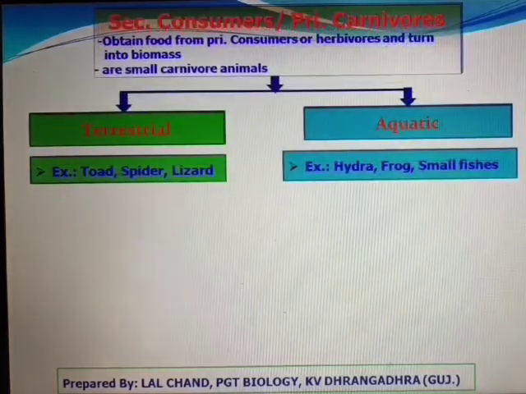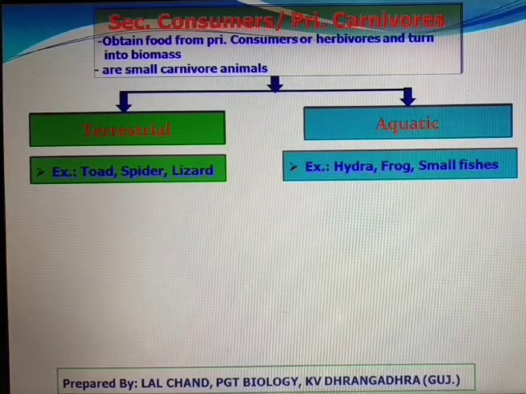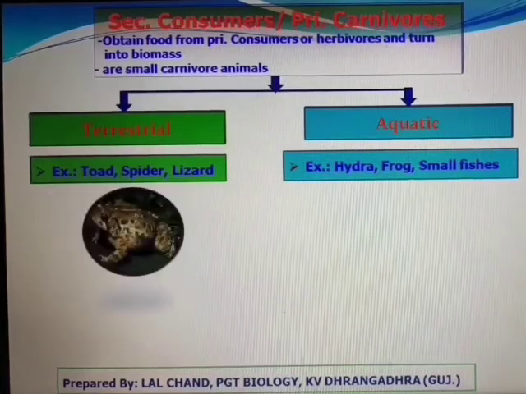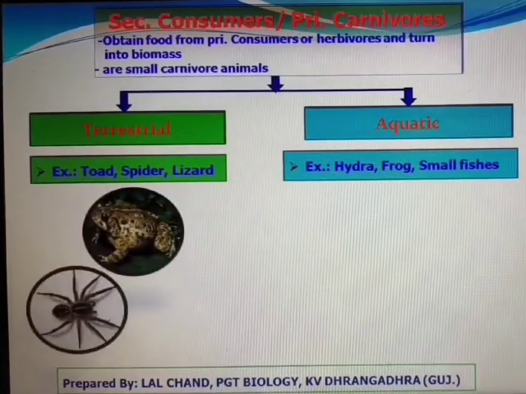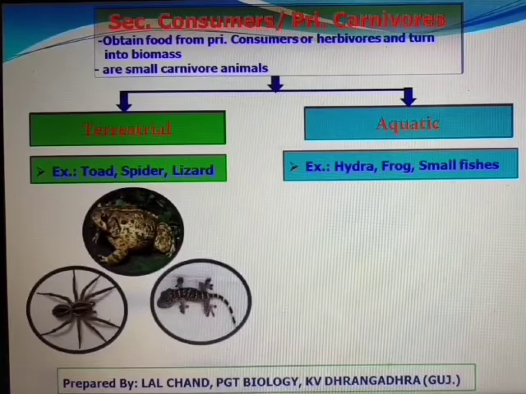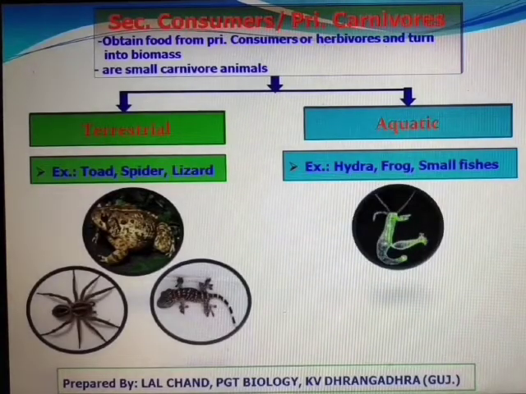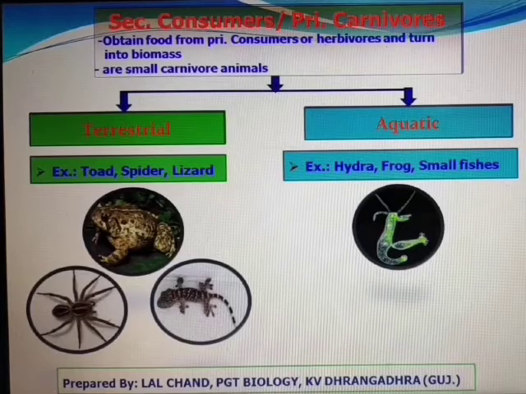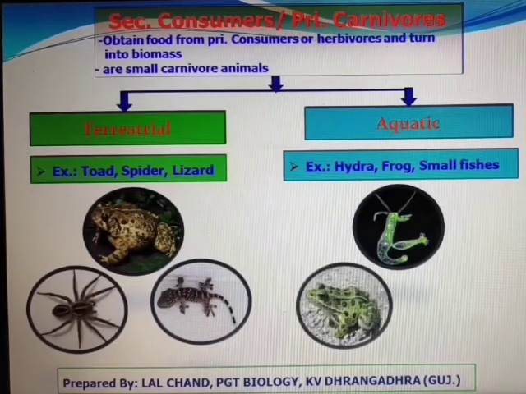Next category is secondary consumers or primary carnivore. They obtain food from primary consumers or herbivores and turn into their biomass. Actually, these are small carnivore animals which feed on herbivore animals. Some of the examples from terrestrial habitat are toad, spider, and lizard. In aquatic habitat, some examples are hydra, frog, and small fishes.